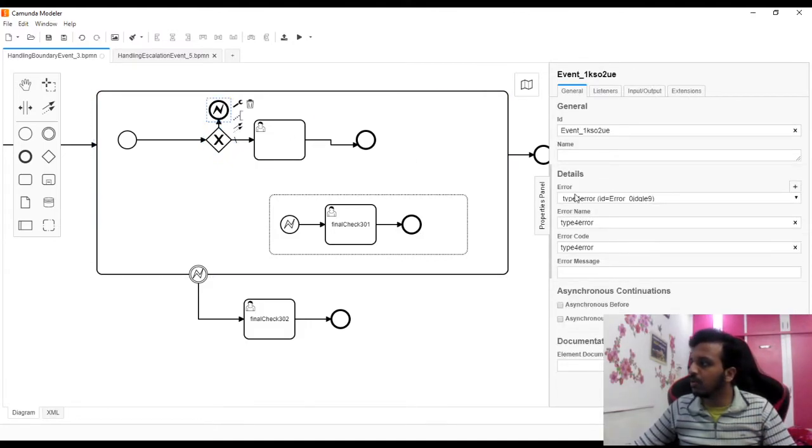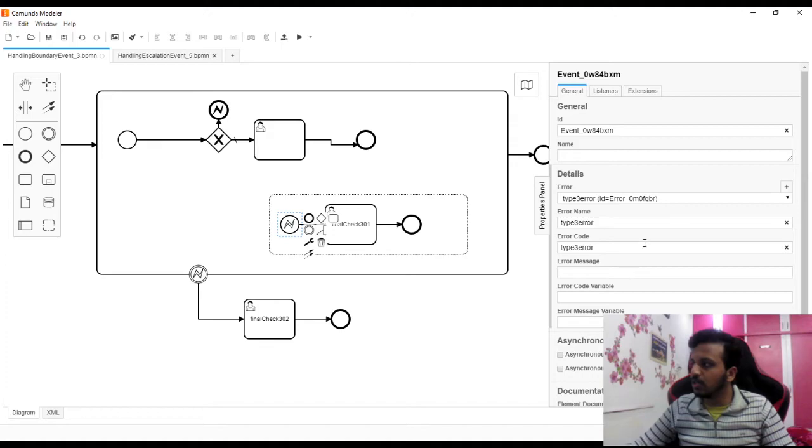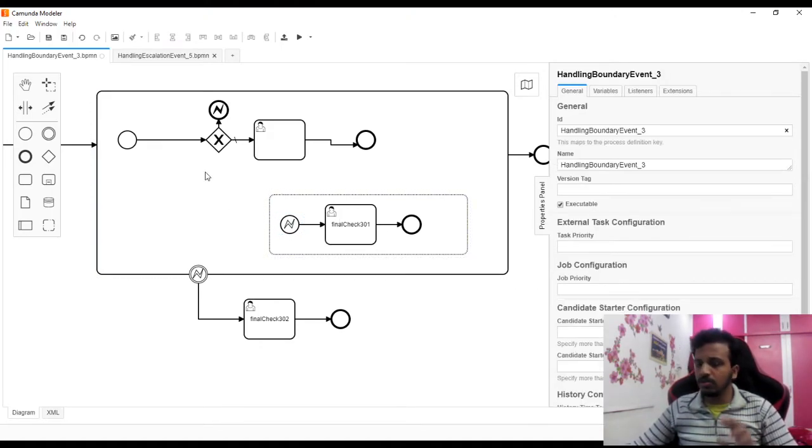Now this is throwing type 4 error. If I see, this one is catching nothing. What about this? This is catching type 3 error. So what are we learning here? Here we are going to understand 4 points. First we'll try to understand these 4 points, then we'll try to deploy.